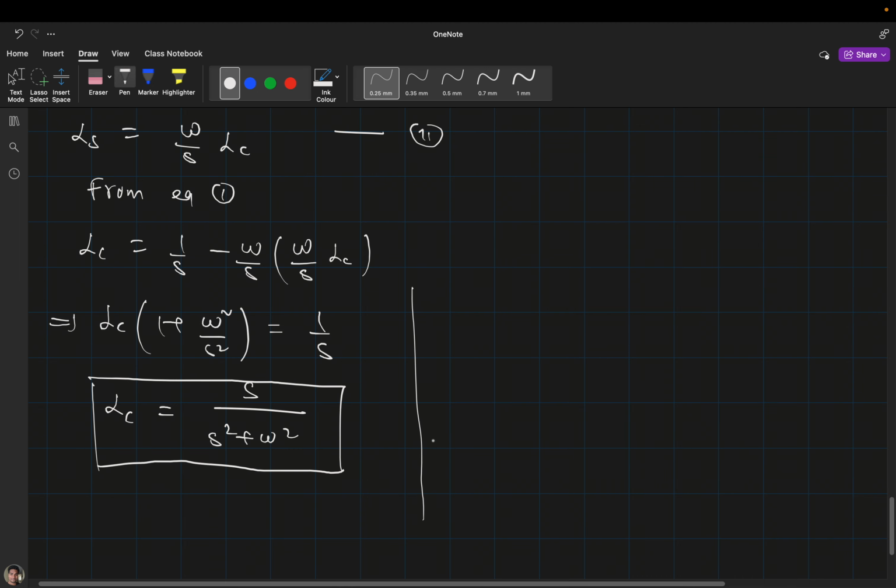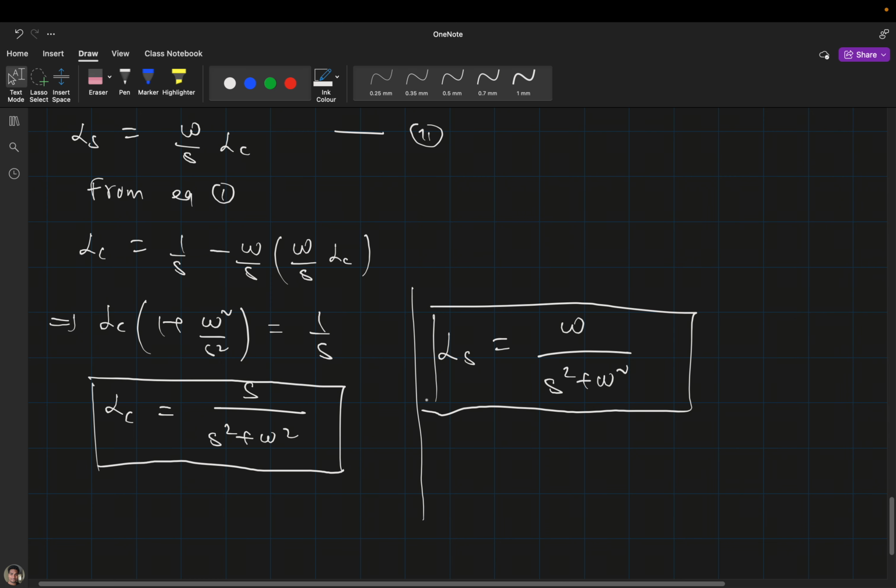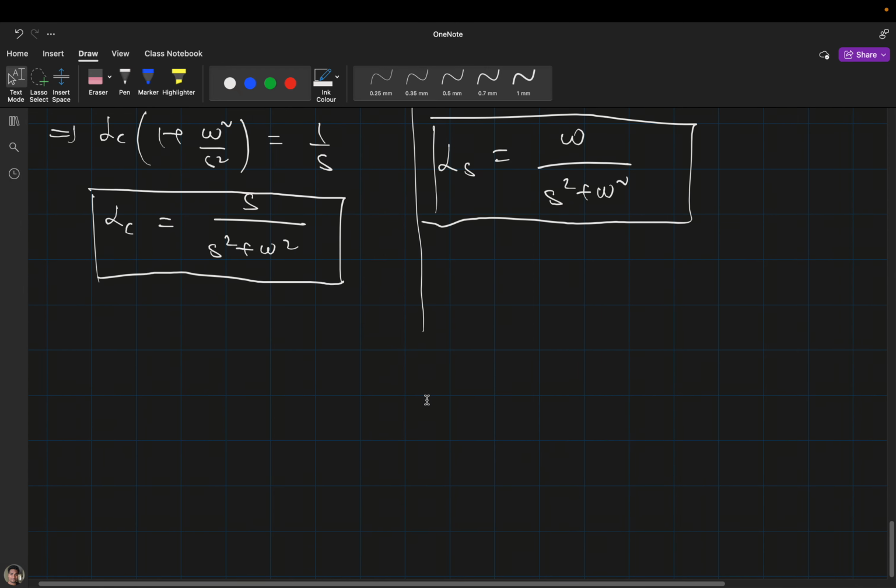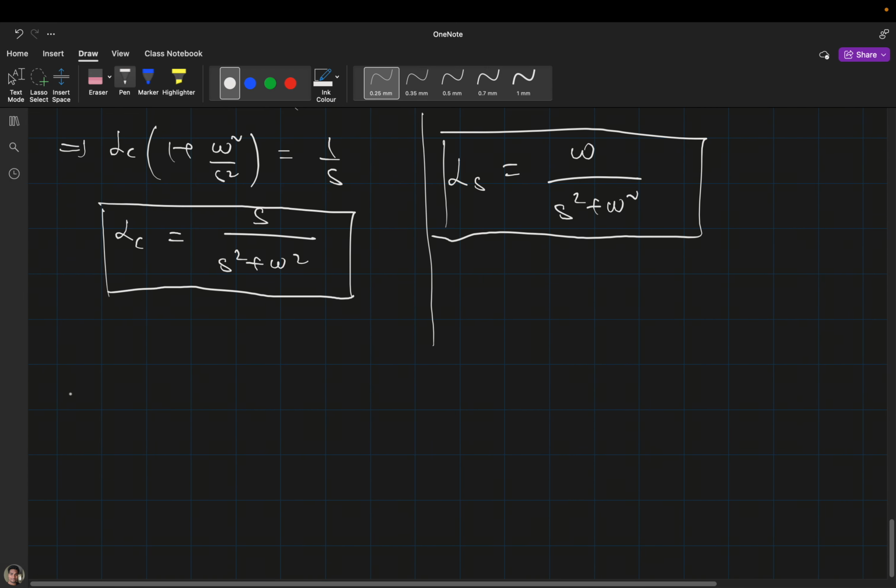Similarly, I can directly substitute to find the Laplace transformation of the sine function. So you can see that s will be cancelled out. It will become omega divided by s square plus omega square. This was the second case. Fine. Any doubt here? Tell me. No, sir. Okay.